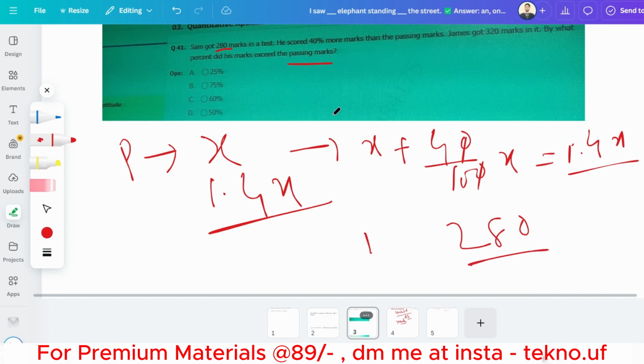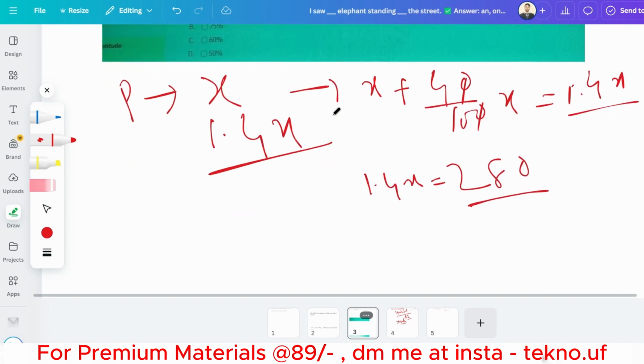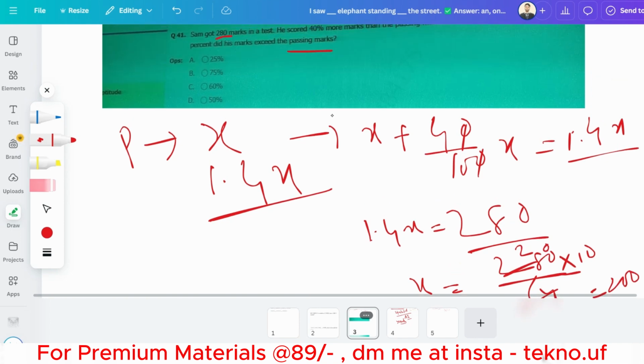So he got this and he also got this. So you can equalize those. So x is equal to 280 by 1.4. So what will be the answer? 200. Okay, so x is equal to 200. So that means the passing marks is 200.